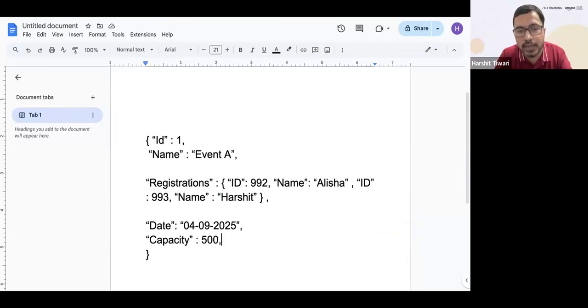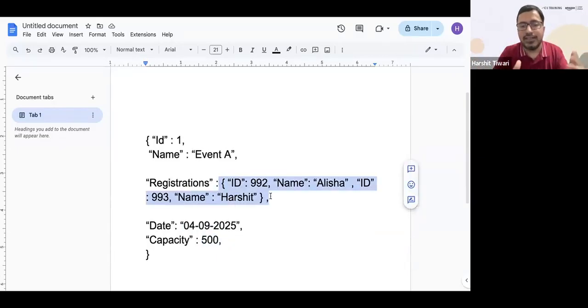If you query this database and ask for the date, it will still give you 4th September. Even if this was on the top or the first or last, it will still give you 4th September because we're storing it in key value format. You ask for the capacity, it'll give you 500. If you ask for the registrations, it will give you this entire record of the registrations.